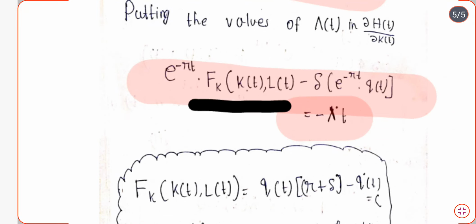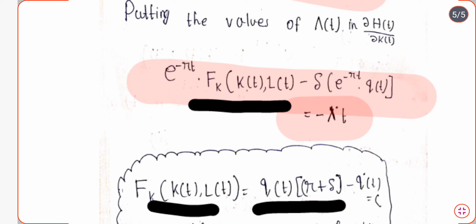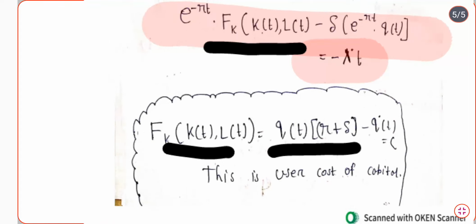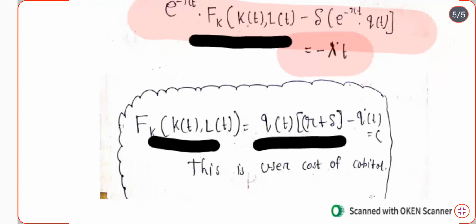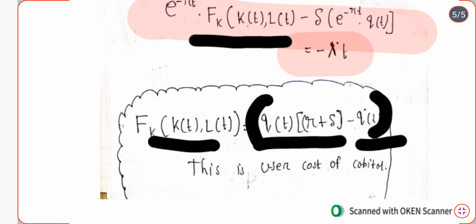We can find out the value of this fkt into lt, and that will be equal to qt into r plus del minus q dot t is equal to C. We have assigned C here because this is basically the user cost of capital. If you don't want to assign C, there is no requirement to assign C. This part is basically the user cost of capital.